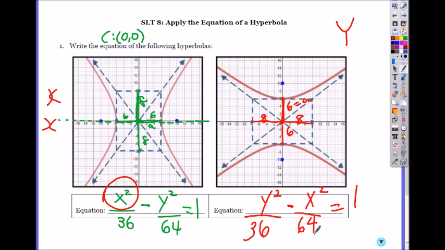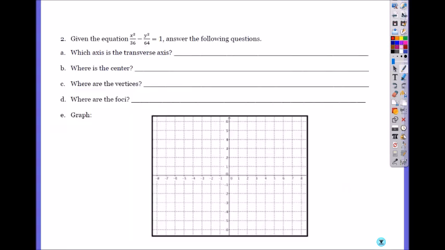Okay, let's draw another example. So what variable is first? We have x squared, right? So that means it's going to open horizontally. And what is A? Square root of 36. So it is 6.